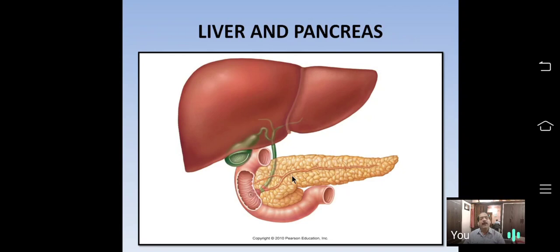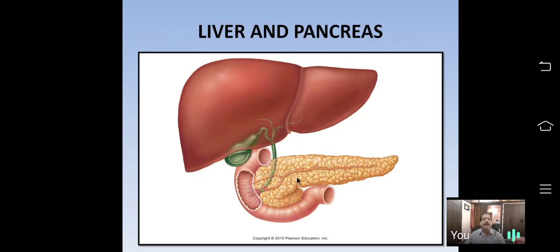That endocrine part of the pancreas has alpha cells and beta cells. They secrete glucagon and insulin hormones respectively. Alpha cells secrete the hormone glucagon, and beta cells secrete insulin, which regulate the blood glucose level between 80 to 120 mg per 100 ml of blood.